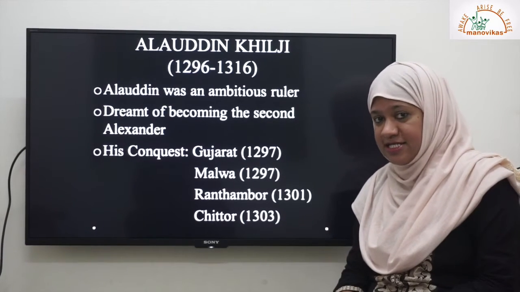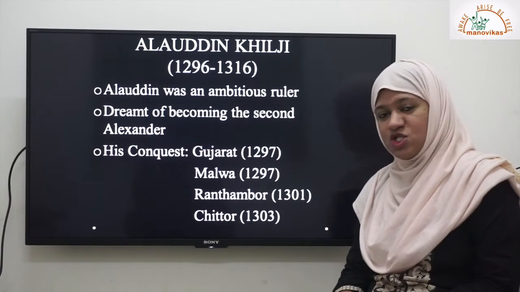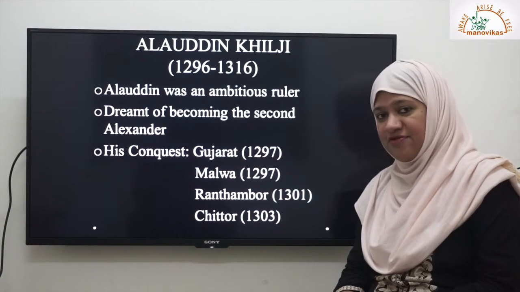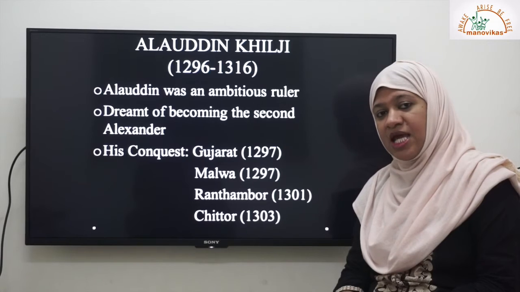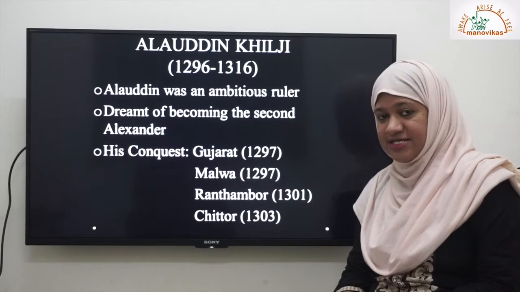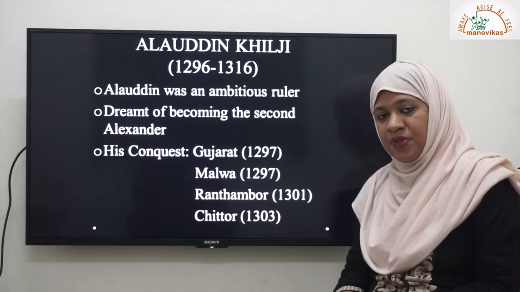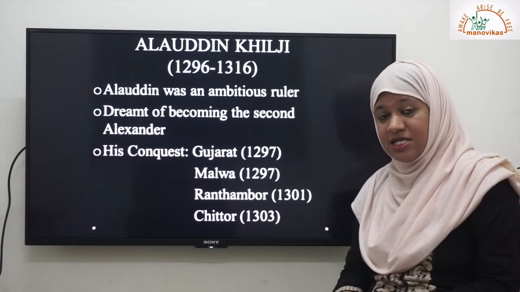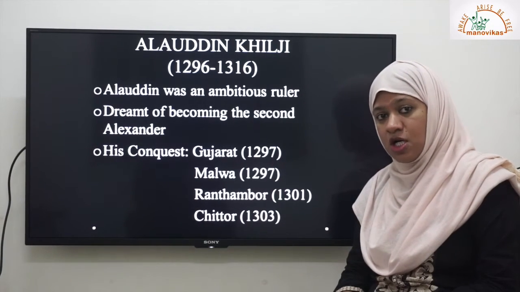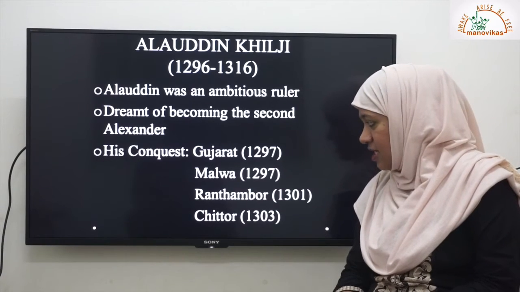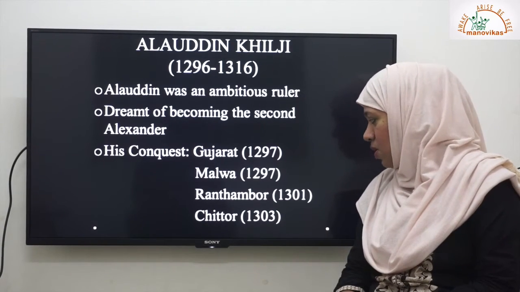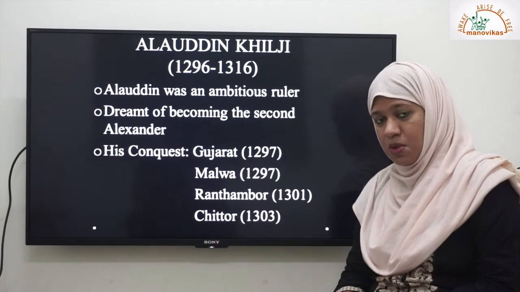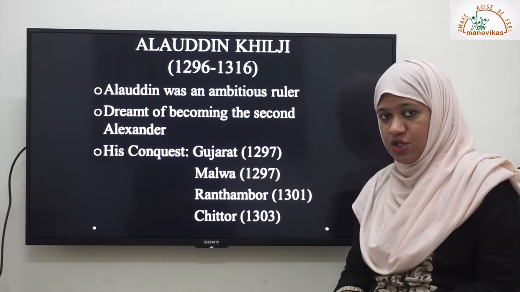So he also started his expeditions. His first expedition was against Gujarat. He conquered Gujarat in the year 1297. After he captured Gujarat, he captured Malwa in the year 1297. After capturing Malwa, he bought a slave from there whose name was Malik Kafur. This slave then helped him in his further conquest. Then he went to Rajasthan and captured the fort of Ranthambor in the year 1301. After capturing the fort at Ranthambor, he captured the fort of Chittor.